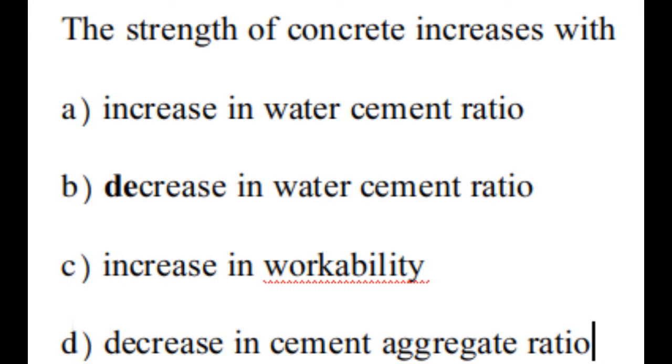Next question. The strength of concrete increases with option A, increase in water cement ratio, option B, decrease in water cement ratio, option C, increase in workability, option D, decrease in cement aggregate ratio. The correct answer is option B, decrease in water cement ratio. The strength of the concrete is inversely proportional to the water cement ratio.